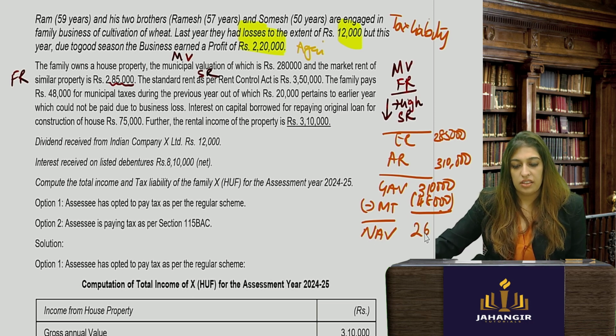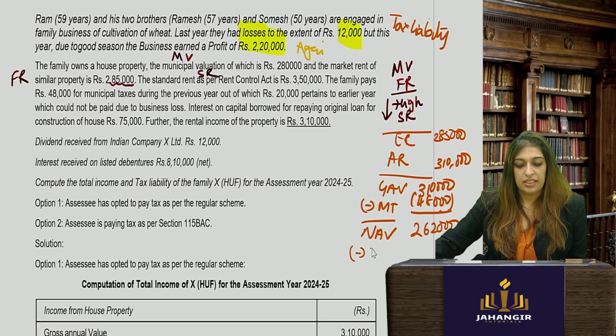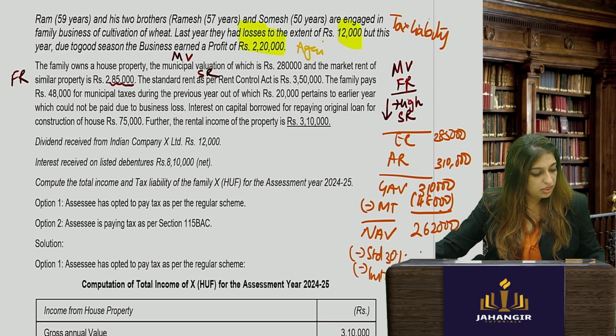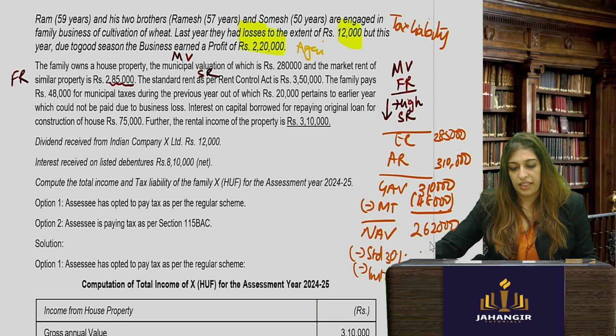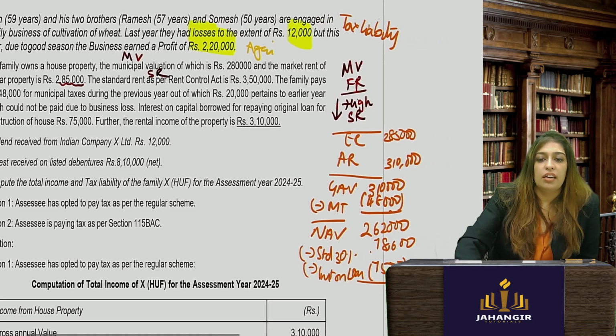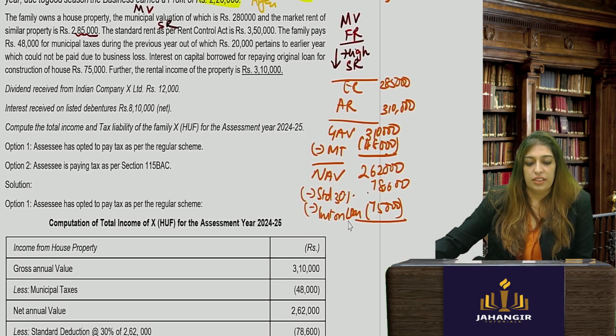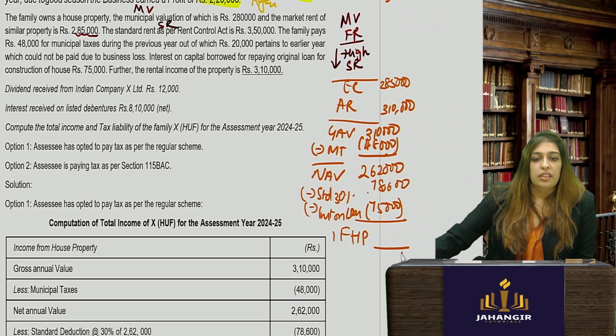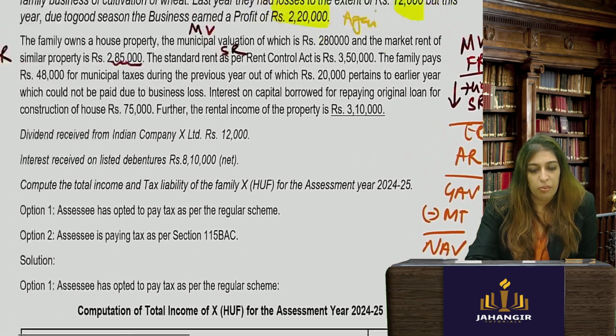2 lakh 62. From there you subtract standard deduction, that is 30%, and interest on capital or interest on loan. So standard deduction will be 30% and interest on loan is how much? 75,000. Are you all with me? You all can understand. Solve it together, you will get it. Okay, so you will get income from house property over here. Now, anyway, we'll do it properly once.